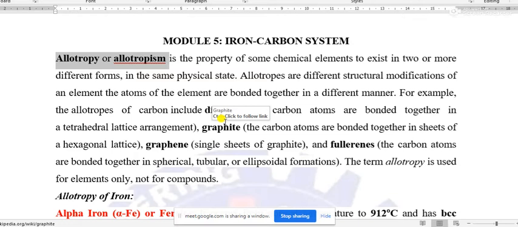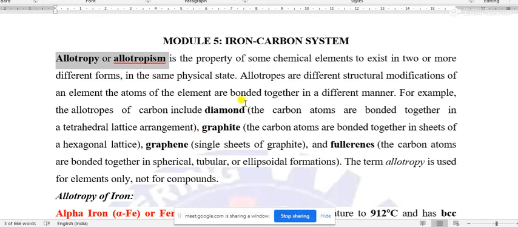This type of property, allotropy or allotropism, cannot exist in compound materials. It can only exist in elements, which may be metal or non-metal, but compounds don't have the property of allotropy or allotropism. Okay, now these different forms or different physical states of metals or non-metals are allotropism.